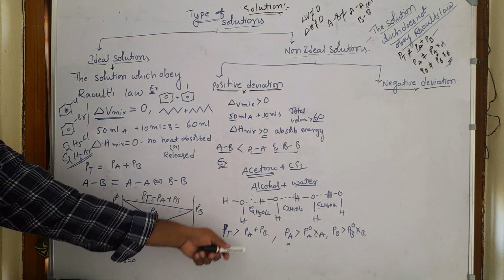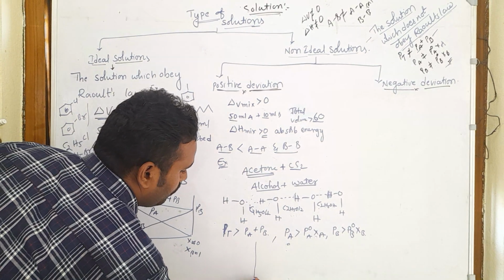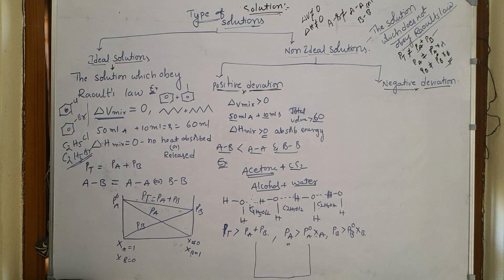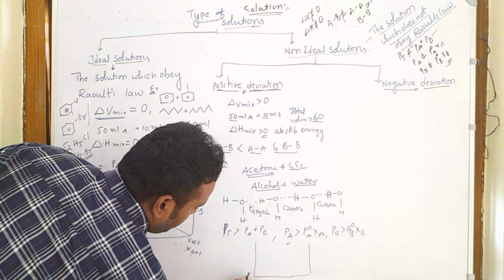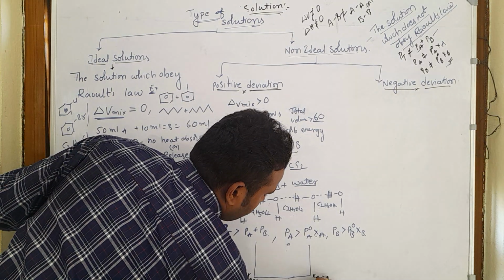So this is the behavior of positive deviation, which means here we get more vapor pressure than the expected value. For example, this is chi A equal to 1, chi A equal to 0.